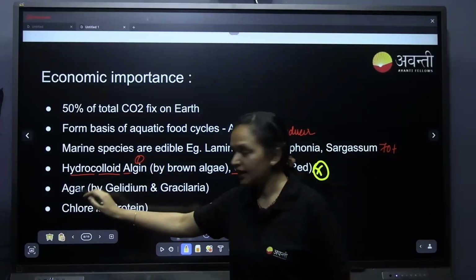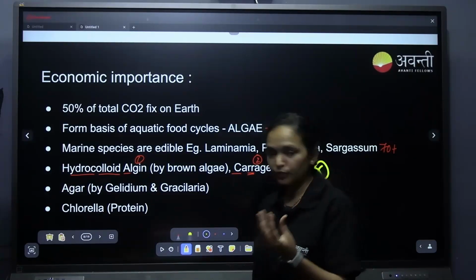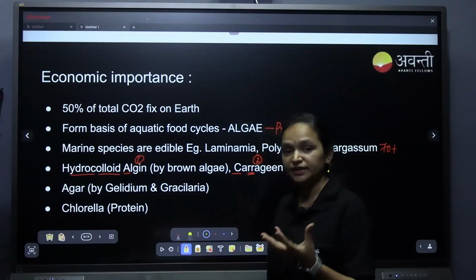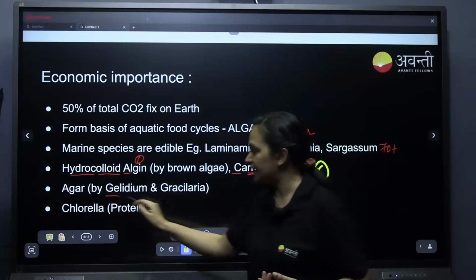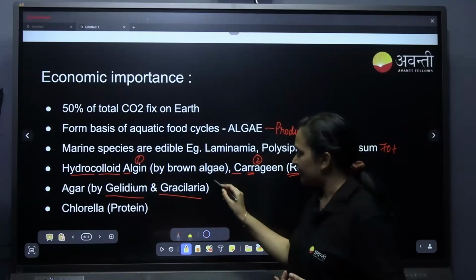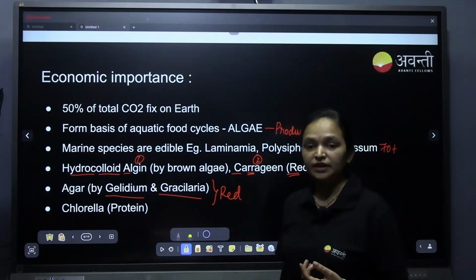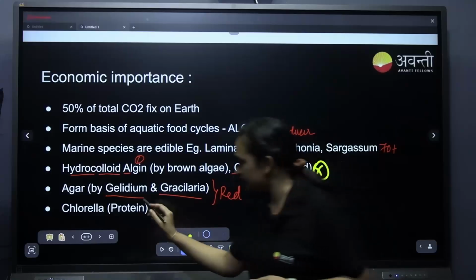And agar is used in jellies and ice creams, when we are making ice creams, jellies and all, and also for the culture plate in the laboratory. Agar is produced by Gelidium and Gracilaria, and both of these are red algae, that is, they belong to Rhodophyceae.